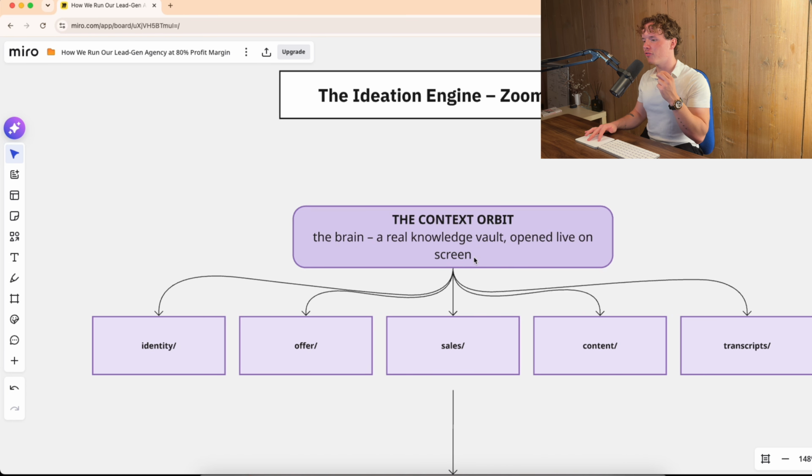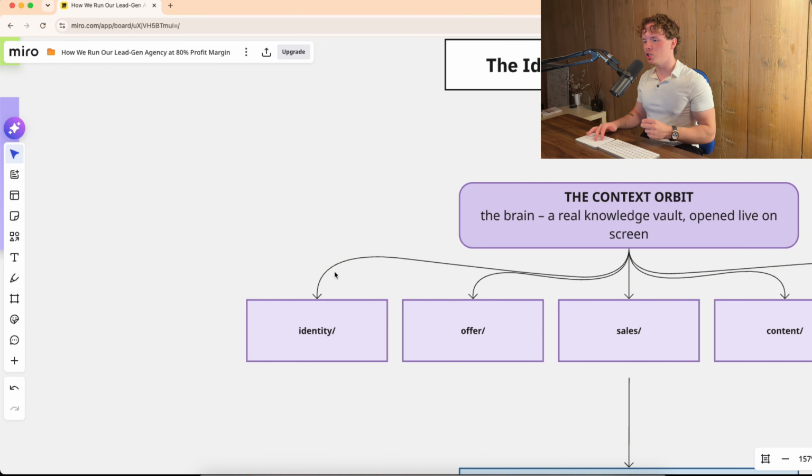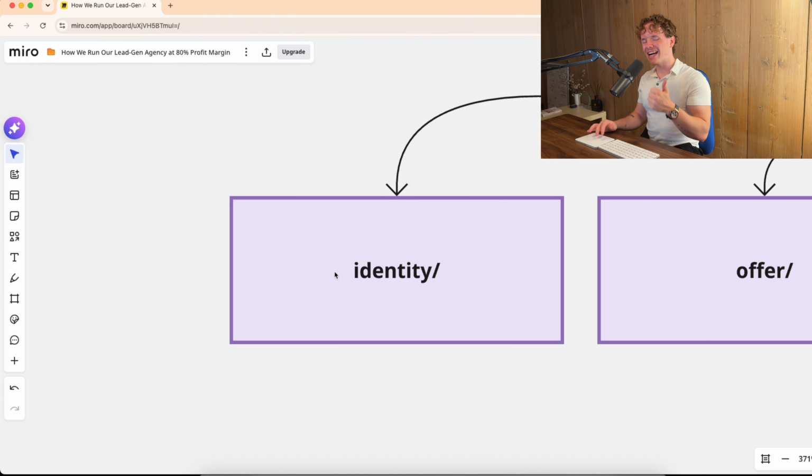Now, within here, we have 5 directories that are most important for this specific engine, which is number 1, identity. It has to know exactly who you are. Like, for example, in my case, who's Noah Tasler? What is my background story? Where does my expertise actually come from? What qualifies me as a person to even be able to talk about this topic in the first place?